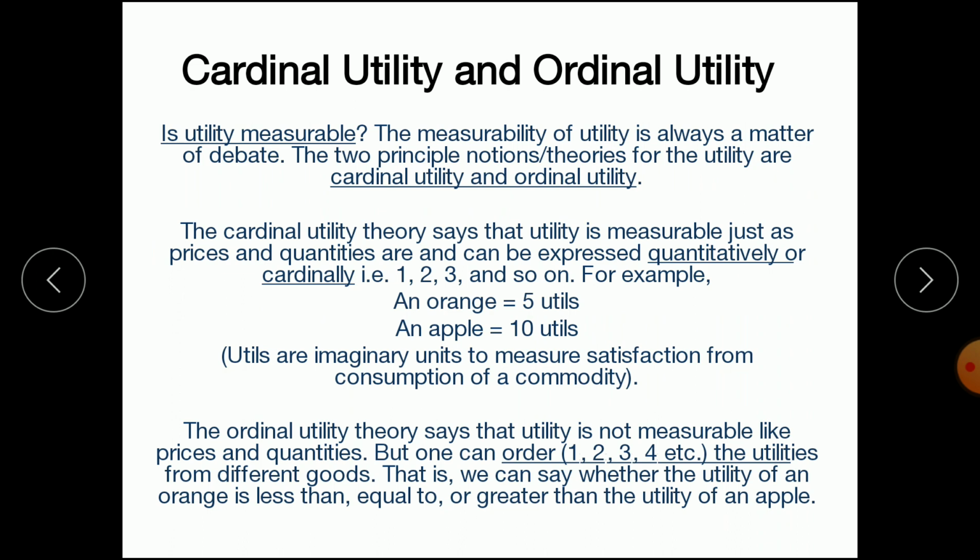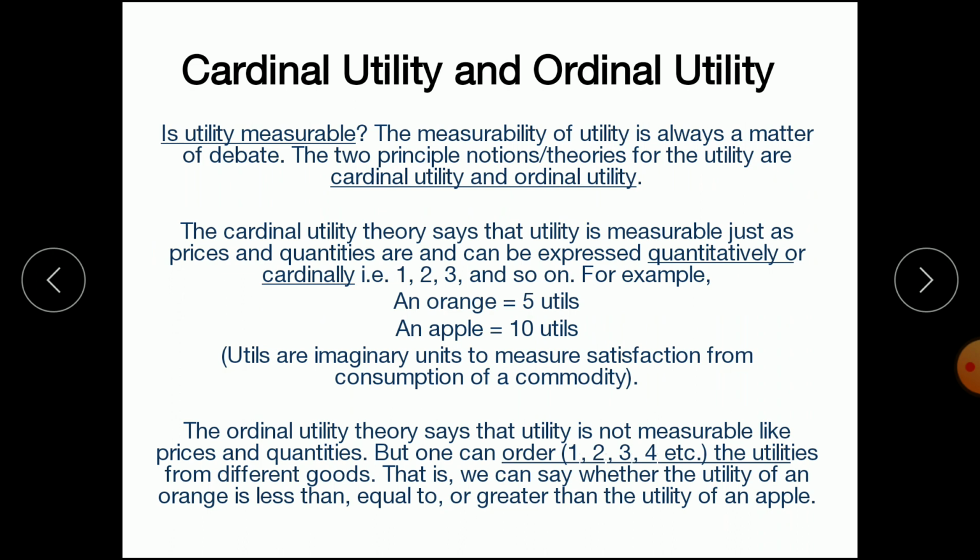We can measure utility in terms of numbers such as 1, 2, 3 and so on. For example, if I consume an orange, then I can assume that I will get 5 utils from the consumption of orange. Utils means the unit that measures satisfaction. It is an imaginary unit.